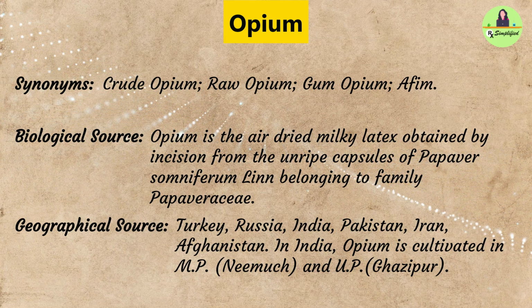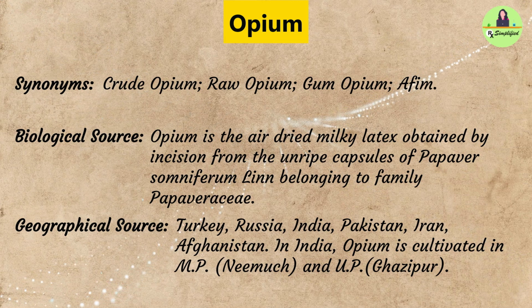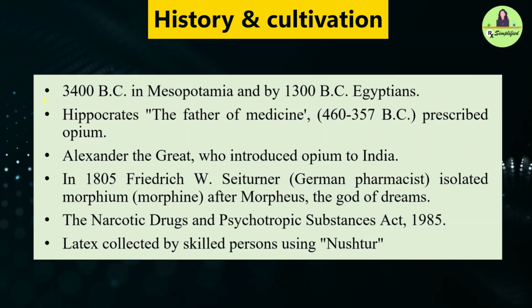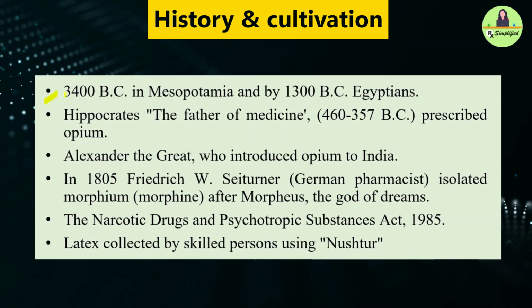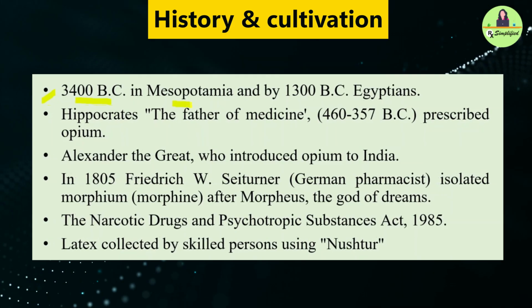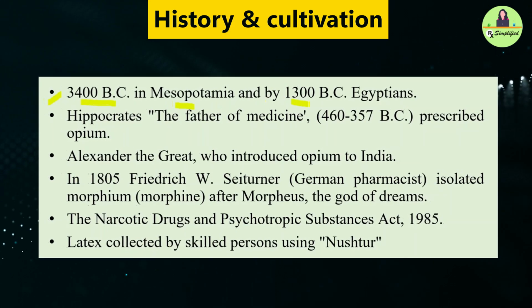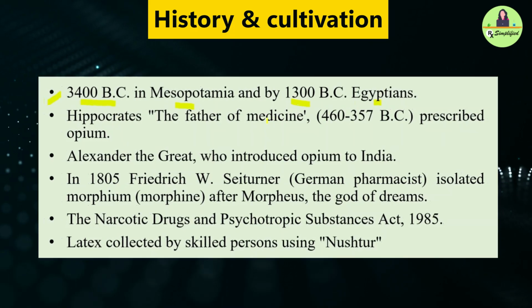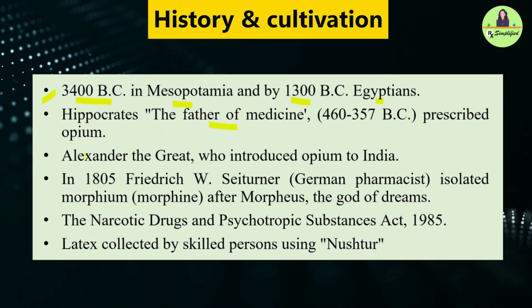In India, opium is mainly cultivated in Madhya Pradesh, mainly Neemuch, and Uttar Pradesh, Ghazipur. The history of opium dates back to 3400 BC in Mesopotamia and later to 1300 BC by Egyptians. Hippocrates, the father of medicine, prescribed opium.